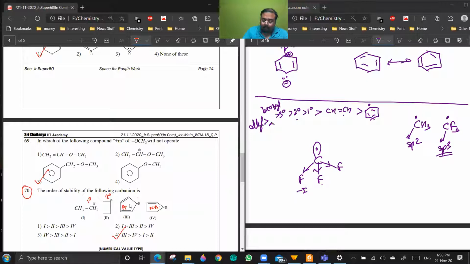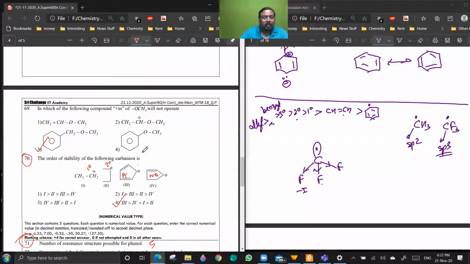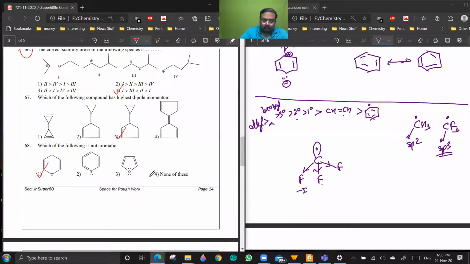So 3 will be more stable than 4, then 1, then 2. Anyways, we are going to cover it next week, so don't worry. Question number 69. No doubts? There is an sp2 carbon, sp3 carbon here, so no conjugation.